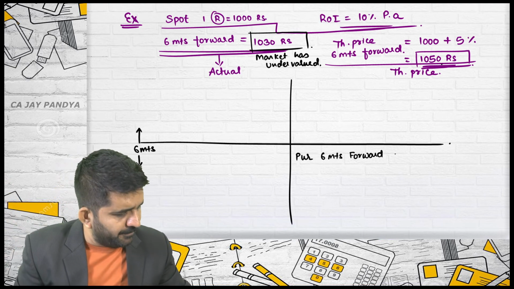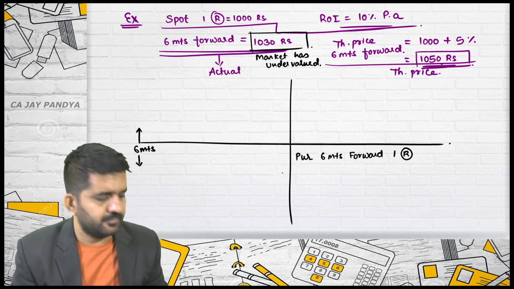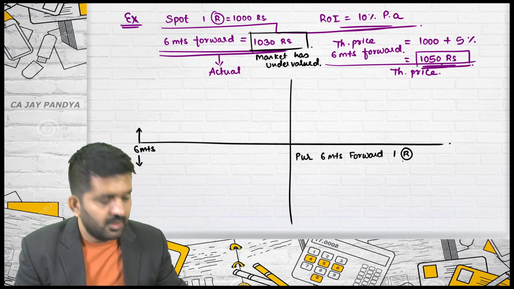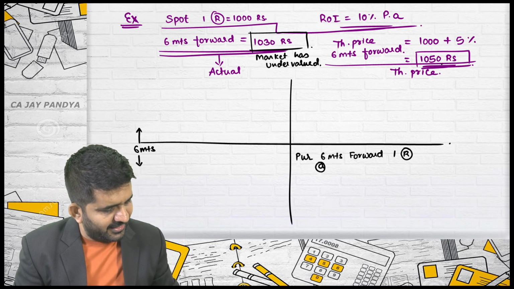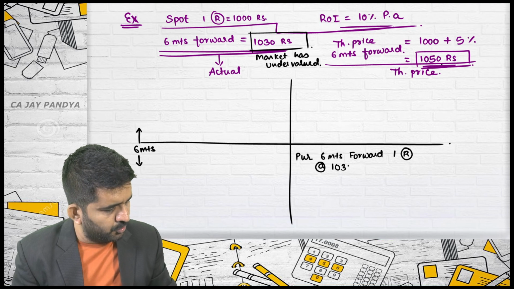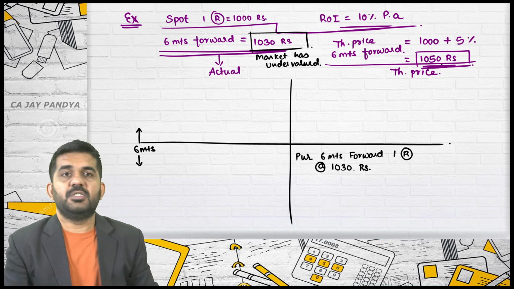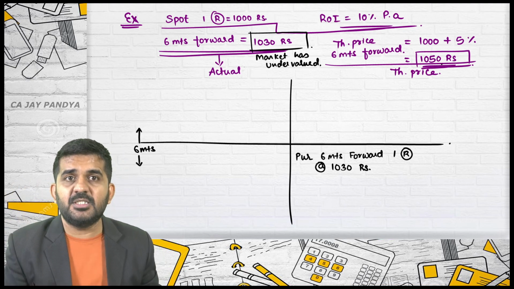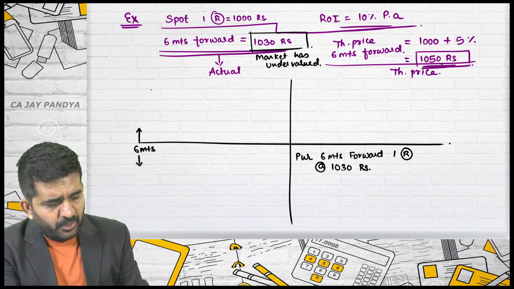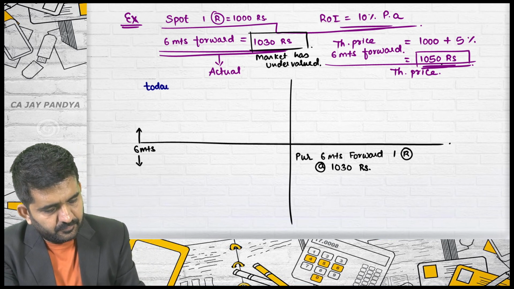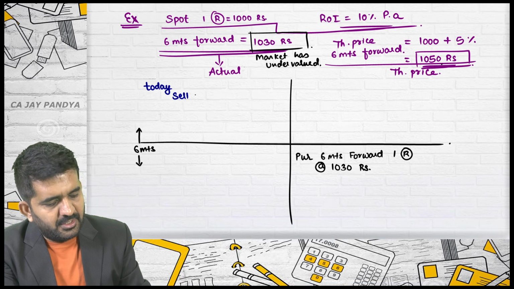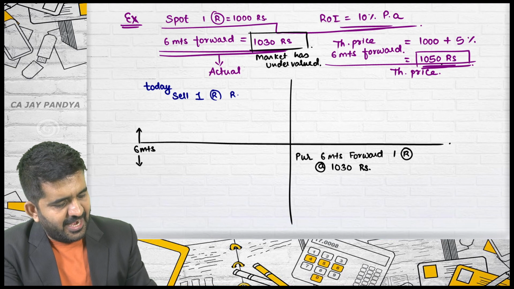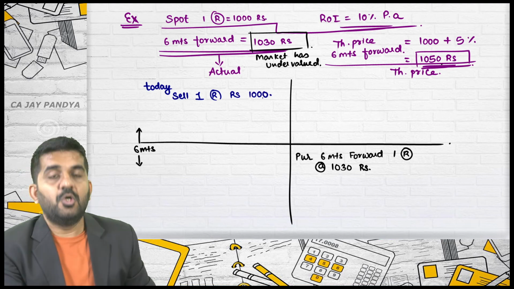For making it easy, I am purchasing just one Reliance. That's correct. Purchase a 6 months forward, one Reliance at the rate of 1030 rupees. That's correct. What I have done in future, this is future after 6 months, I have purchased it. So today, you should sell one Reliance at a spot price at the rate of rupees 1000.